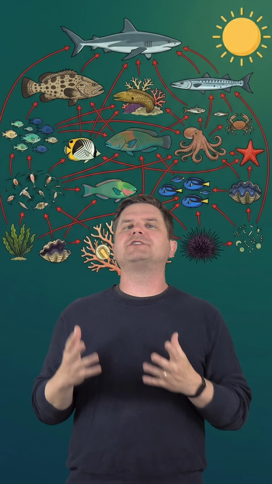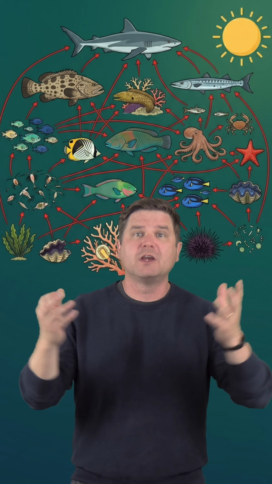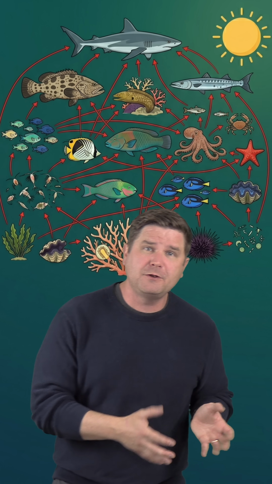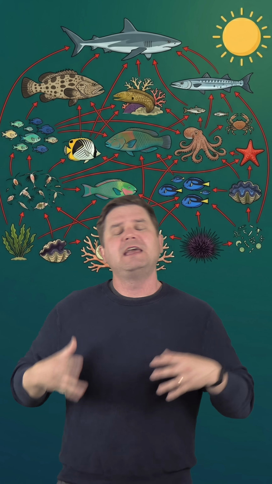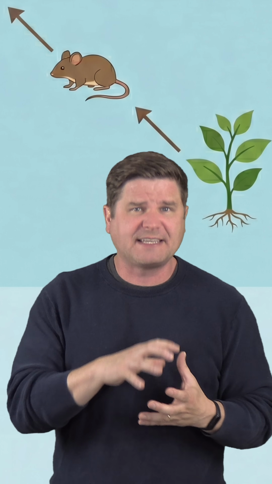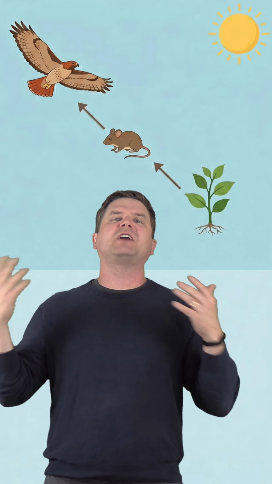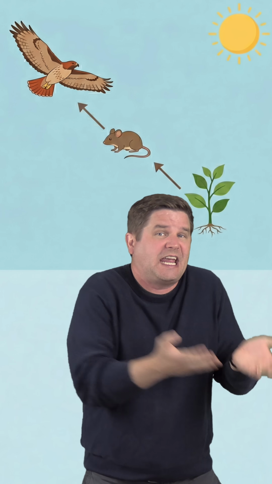What a food web does is it shows us how energy moves through an ecosystem, from the bottom of the food chain all the way to the top. It reinforces the idea that all organisms in an ecosystem are connected, even if there is not a direct connection between them. Just because the hawk doesn't eat the plant doesn't mean it doesn't get energy from the plant, because it gets energy from the mouse, which ate the plant, and so on and so forth.